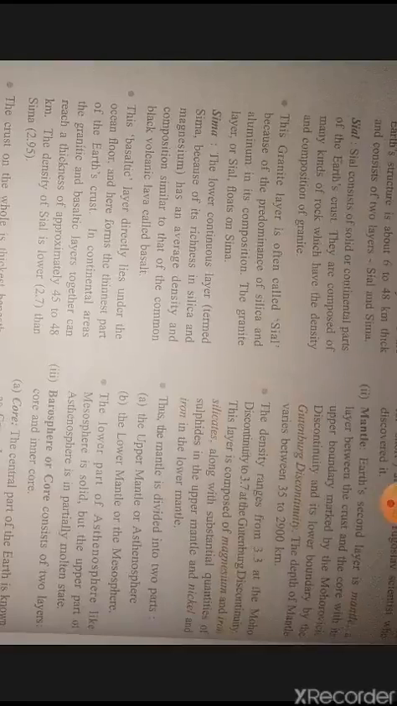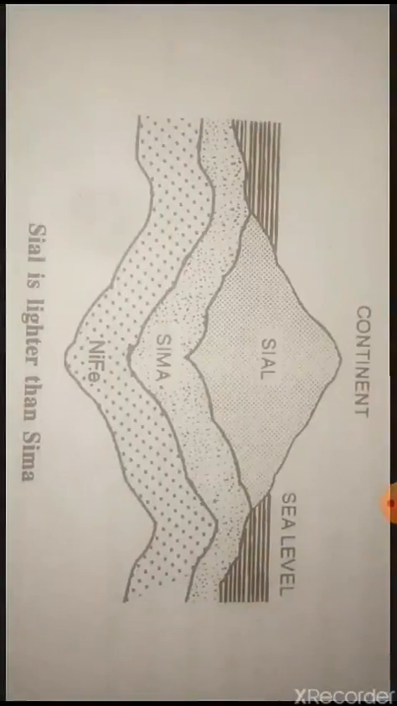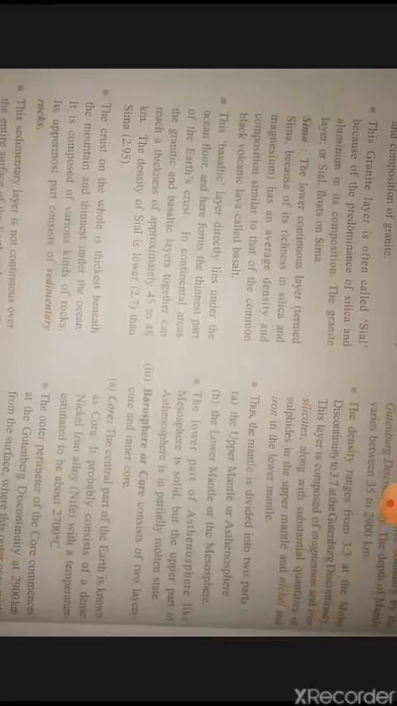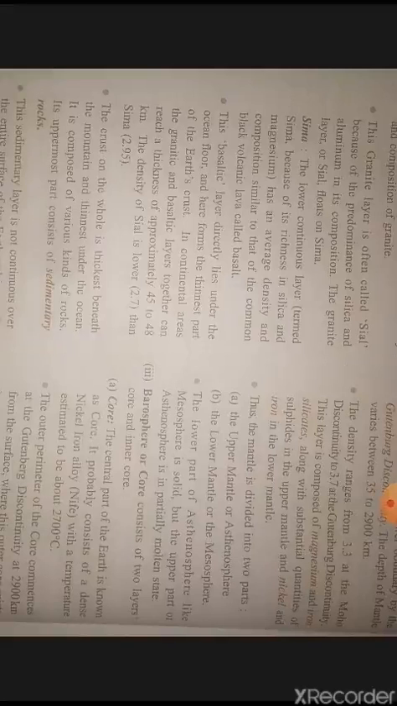Now Fema zone. The lower part of the crust is Fema zone. It is the oceanic crust. Its density is 3 gram per cc. It consists of silicates of magnesium. Unlike Sial zone, it is a continuous layer. In Fema, Si stands for silica and Ma stands for magnesium. Unlike Sial, it is a basaltic zone as it mostly consists of basaltic rocks.